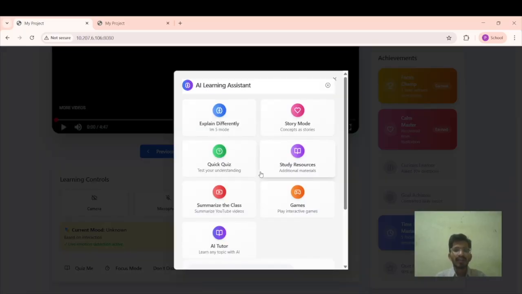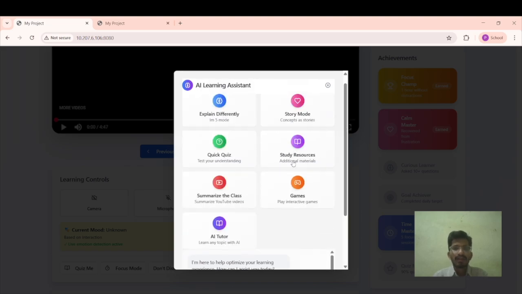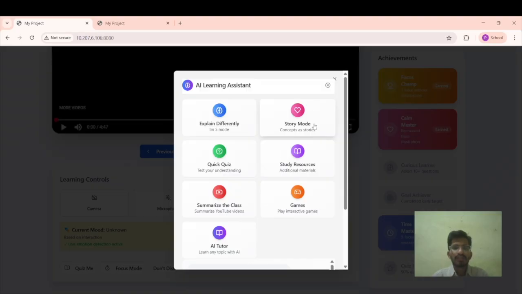So the major part is the AI help. Here we have like 7 to 8 features. For example, if you can't understand the topic directly, rather than using AI tools like ChatGPT, Gemini, Claude, we can explain it differently in different types of modes. For example, in story mode, in description mode, etc. So here, you can use story mode, where you can explain like to a baby, in simple terms.